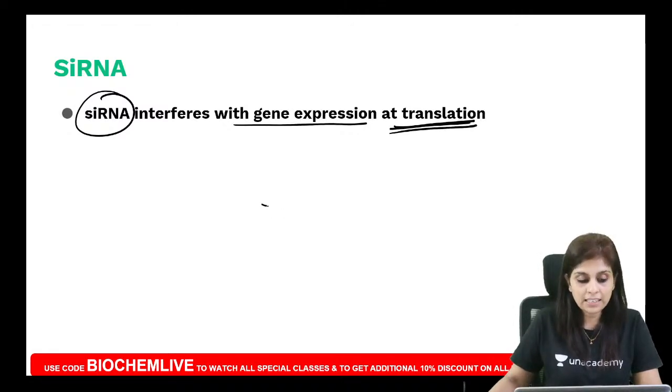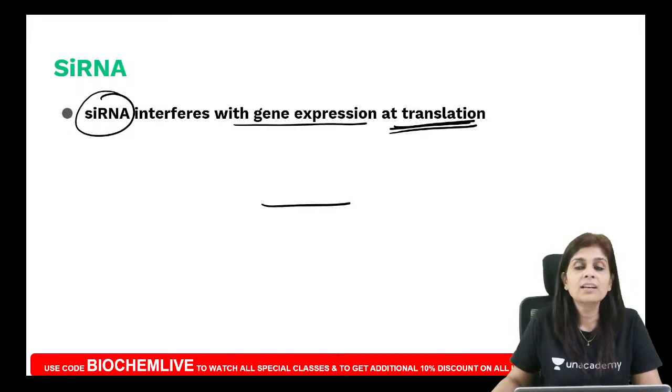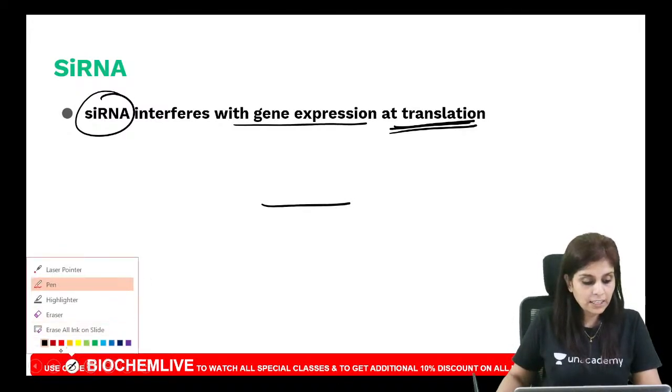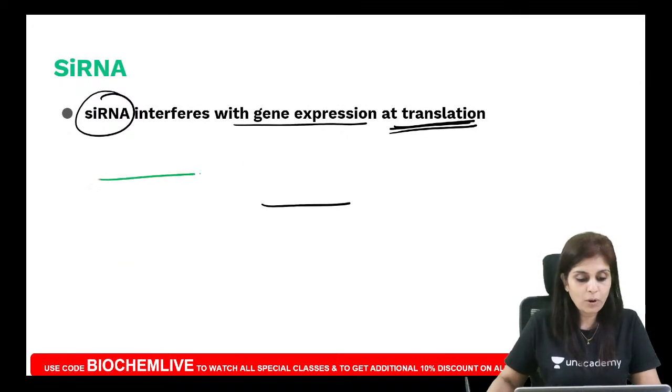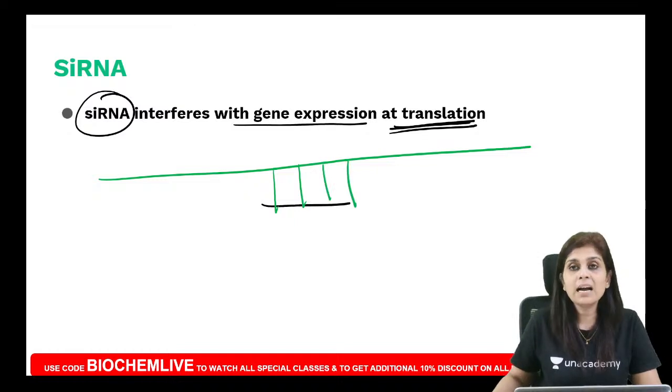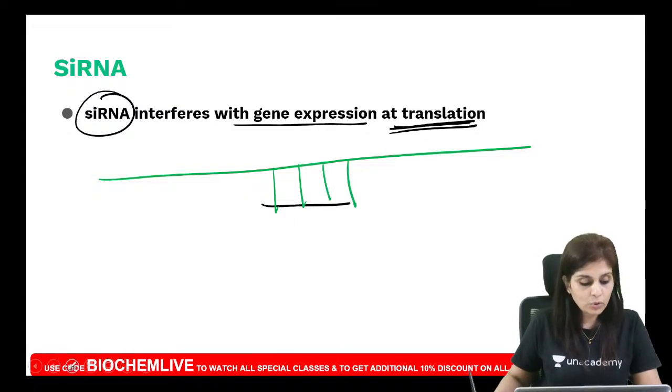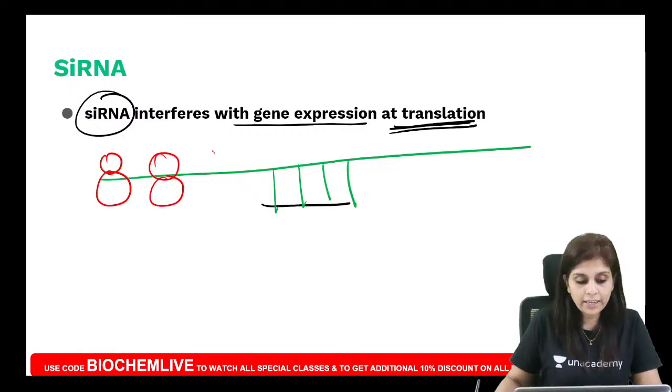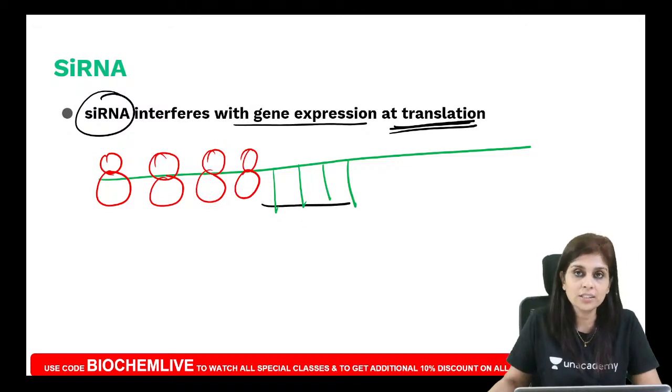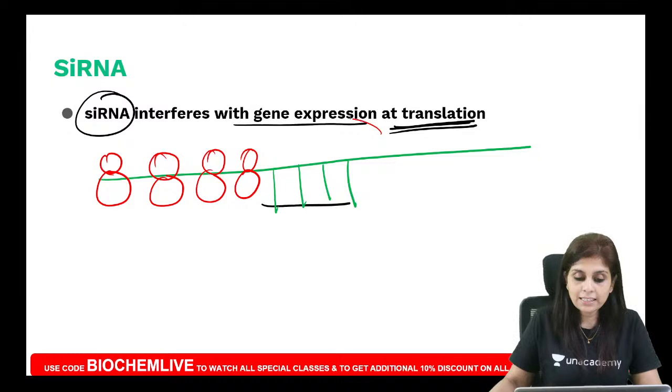I said these siRNAs have their own specific sequences, and if they find complementary sequences on any of the fully formed mRNAs, they hybridize with those mRNAs by forming hydrogen bonds. Not knowing this structure, the ribosome happily translates this mRNA and proceeds until it comes across this double-stranded RNA structure. If it finds a double-stranded RNA structure, the ribosome quickly recruits what?